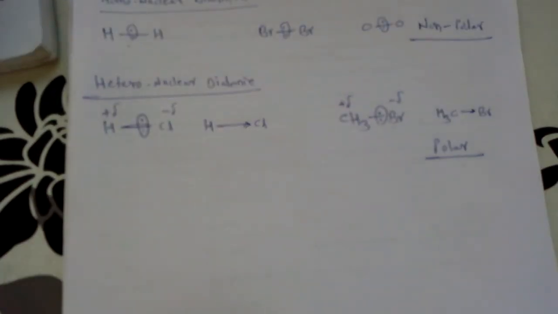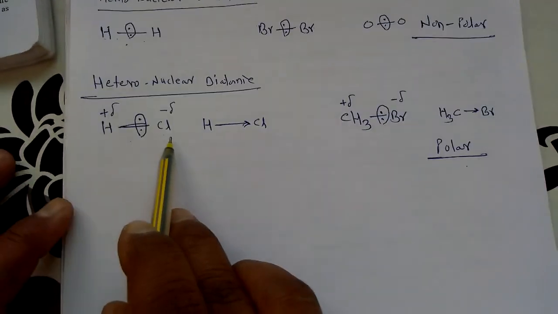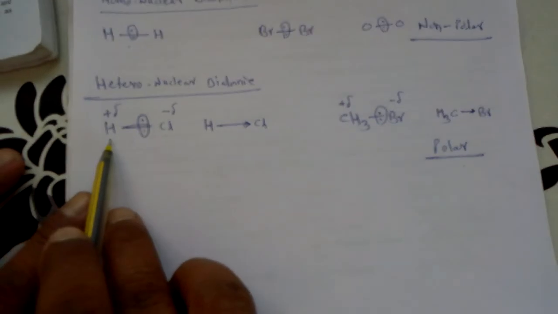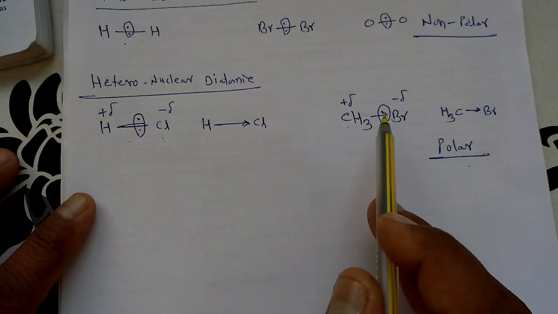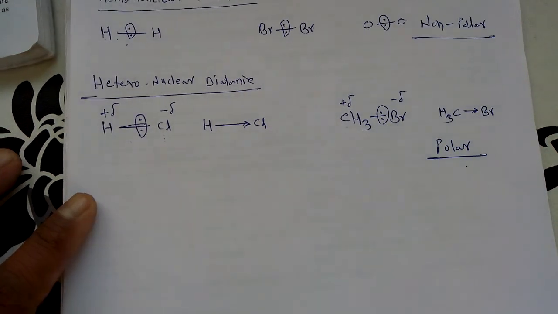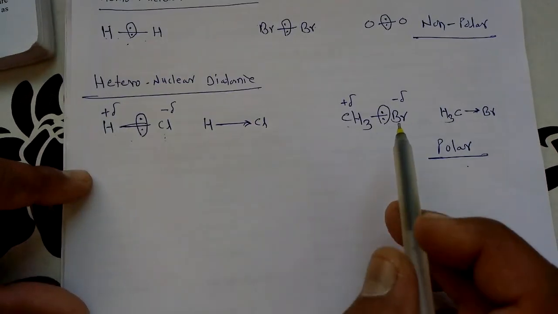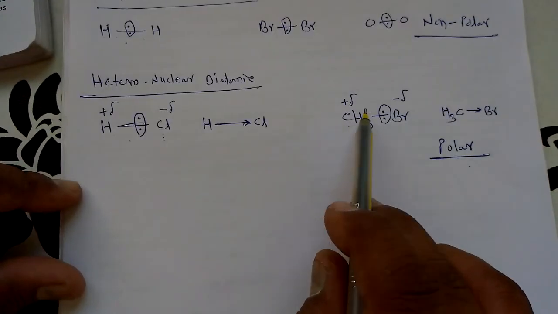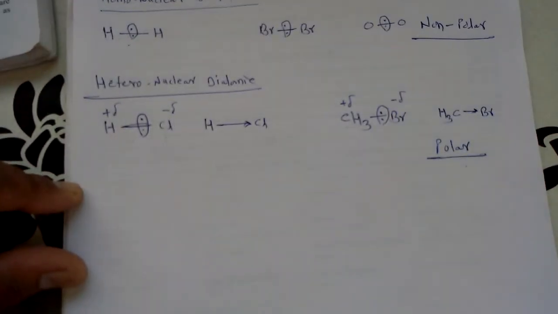Now what happens in these heteronuclear diatomic molecules is that a bond is present between this carbon and the heteroatom, between this hydrogen and this heteroatom. In this case the bond is between this carbon and the heteroatom, due to which some type of polarity or polarization can be created in this molecule, which we already showed here: partial positive charge on this carbon and partial negative charge on this bromine.